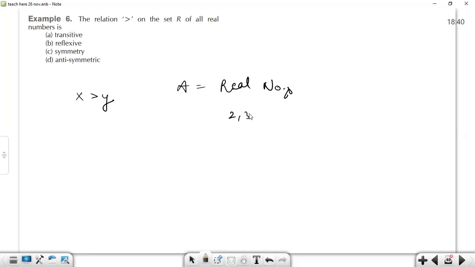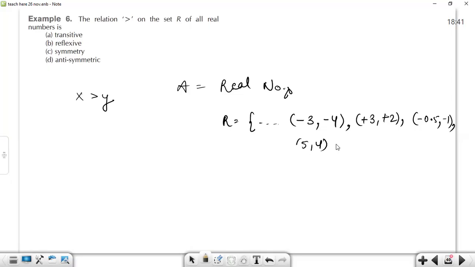So this particular relation will have an infinite number of pairs. We can write some examples like (-4, -3), (2, 3), (-1, -0.5), (4, 5) and an infinite number of elements.